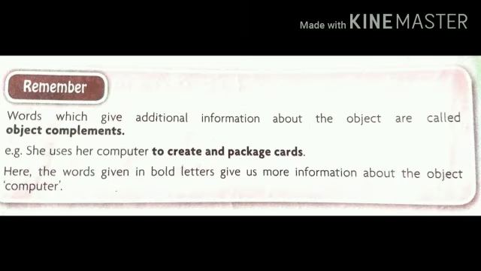And in the figure, we also have to keep in mind that words which give additional information about the objects are called object complements. Look at the example: she uses her computer to create and package cards. Look at the highlighted bold letter words. Here the words in bold letters give us more information about the object, that is the computer. So these bold letter words are called the object complement, the complement of the object, which is here the computer.